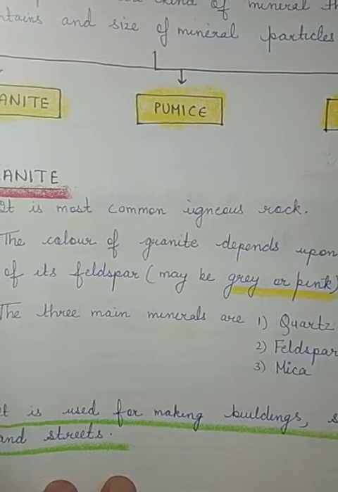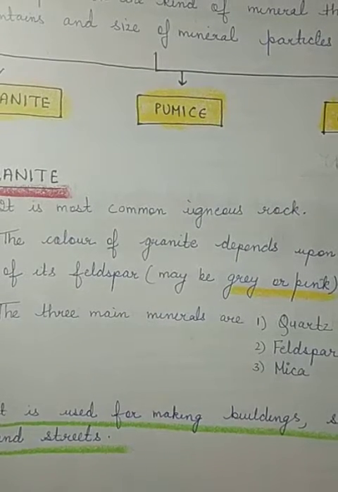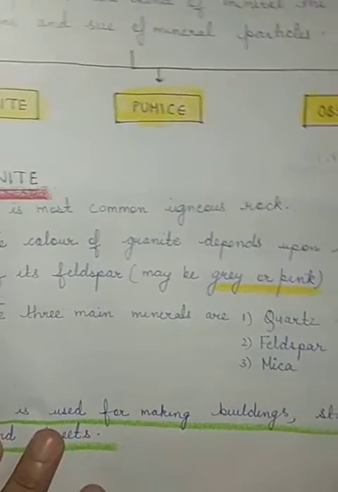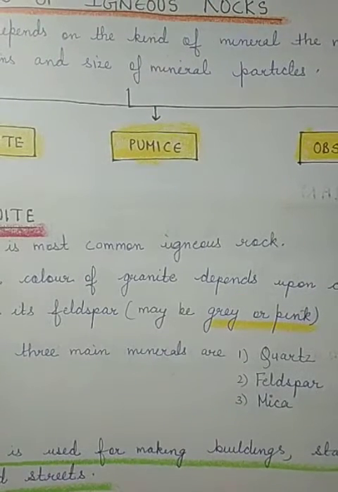And it is used for making buildings, statues, and streets. This we all know, that we are using granite for the flooring in houses, and we are also using it for making streets and statues. So I will show you the picture of this granite. This is a simple picture of granite, and granite is, as it is written, gray or pinkish in color, and the main minerals present in this granite are quartz, feldspar, and mica.